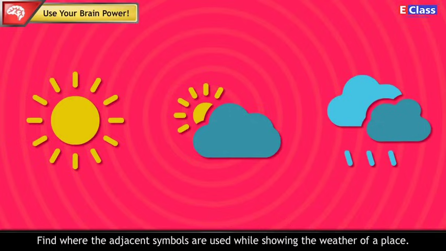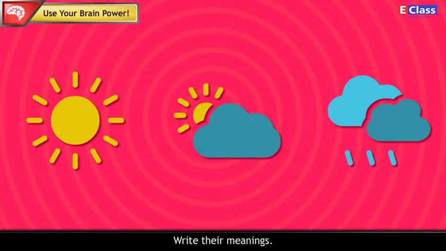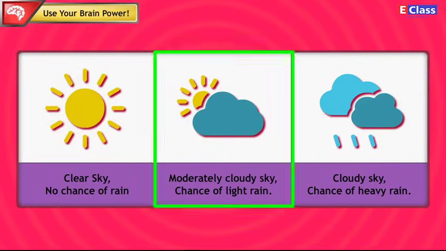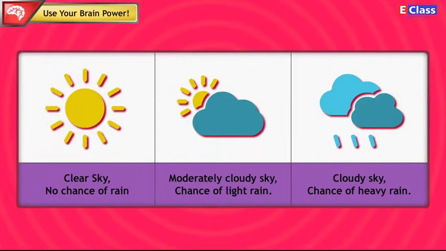Use your brain power. Find where the adjacent symbols are used while showing the weather of a place. Write their meanings. Clear sky, no chance of rain. Moderately cloudy sky, chance of light rain. Cloudy sky, chance of heavy rain.